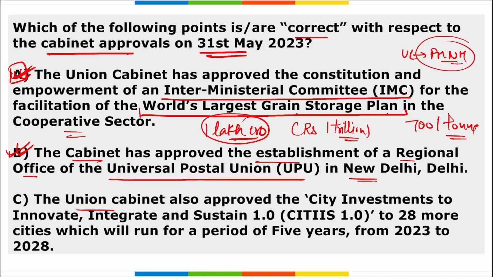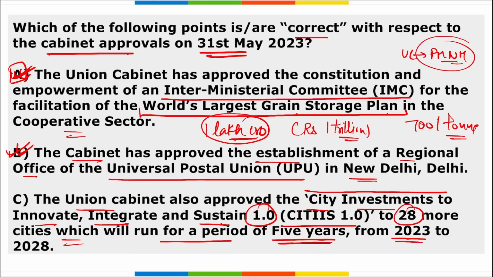Option C says that the Union Cabinet will approve the City Investment to Innovate, Integrate and Sustain 1.0, that is CITIIS 1.0, to 28 more cities, which will run for a period of 5 years from 2023 to 2028. So this option is wrong. Why?